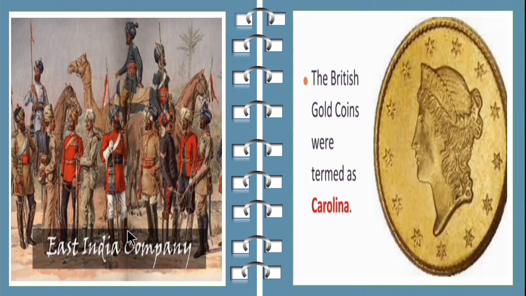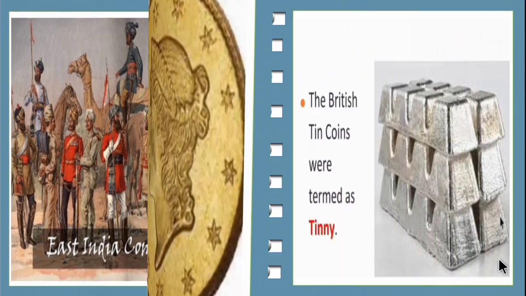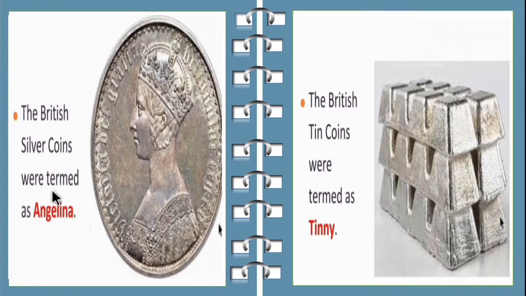The British gold coins were termed Carolina. The British silver coins were termed Angelina. The British tin coins were termed Tinny.